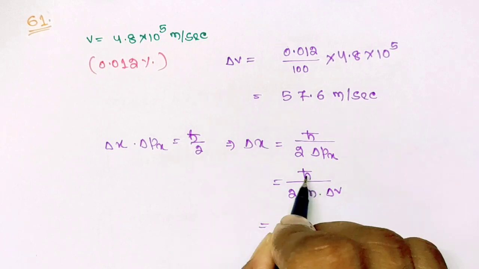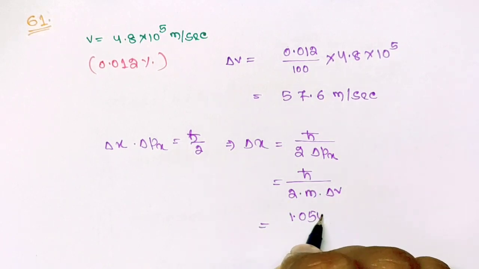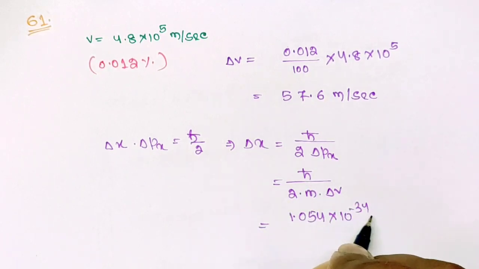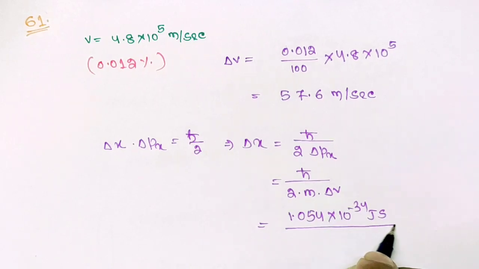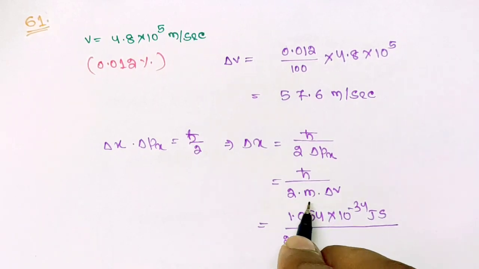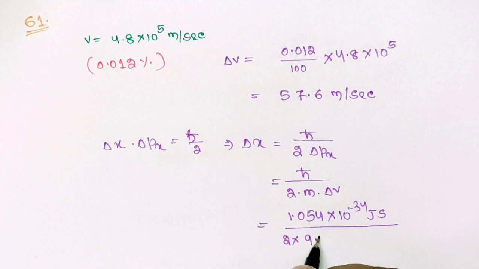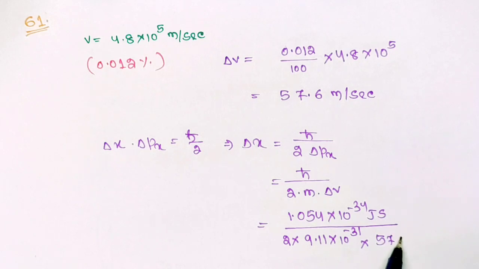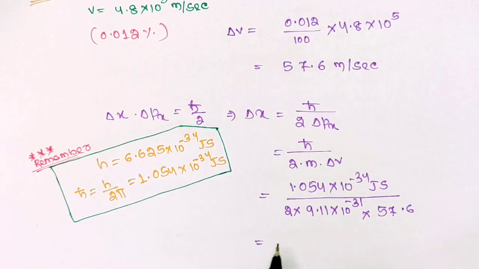So h-bar is 1.054 × 10^-34 joule second divided by 2 times mass of electron, that is 9.11 × 10^-31 kg, into del v, that is 57.6. This is equal to 1.00 × 10^-6 meter. So your correct option is option A.